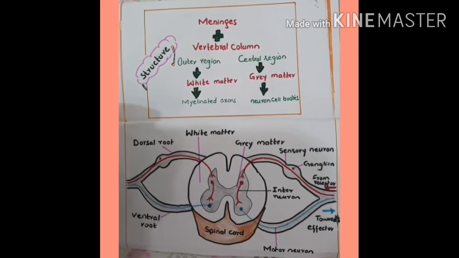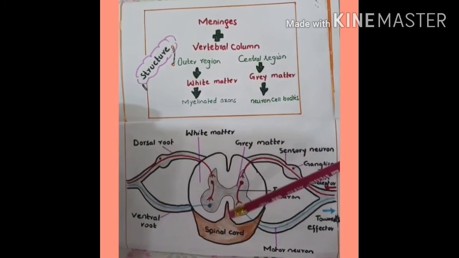Now, the structure of spinal cord. Like brain, spinal cord is covered by meninges. These are the 3 membranes which have the function to protect and to provide nutrients through their capillaries. The vertebral column surrounds and protects spinal cord.